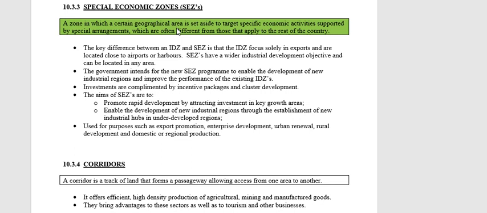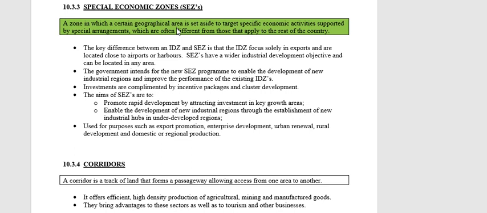So again, an SEZ is also, same as an IDZ, enclosed. It is a specific area that is set aside for industrial development, where specific economic activities will be concentrated, but there are special arrangements, special incentives, special things that apply to businesses in an SEZ that businesses outside of an SEZ will not have access to. Now, certain advantages are given to businesses established in an SEZ, and those advantages will not be offered to businesses that are outside of an SEZ.